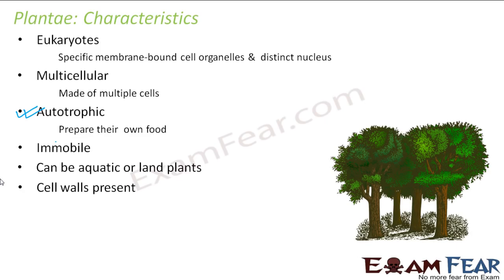So talking about the cellular structure, the plant cells have a cell wall. They have distinct membrane bound cell organelles and a distinct nucleus. These are some of the very basic characteristics of organisms which fall under the plant kingdom. When I think of examples, needless to say, there are a hell of a lot of examples of the plant kingdom.